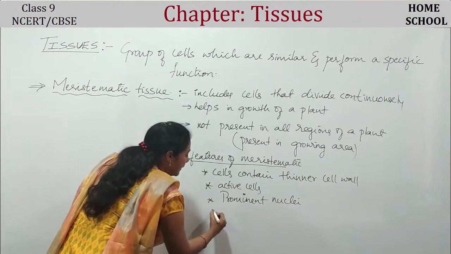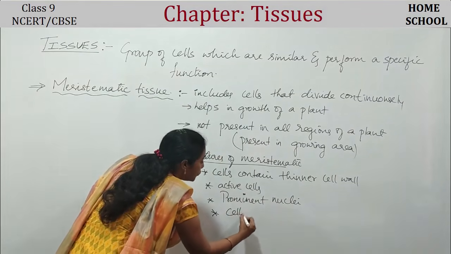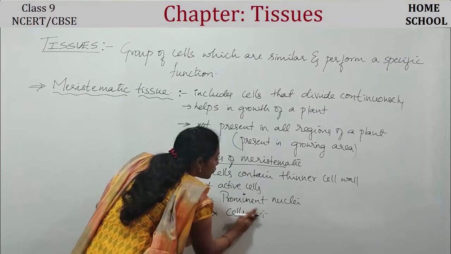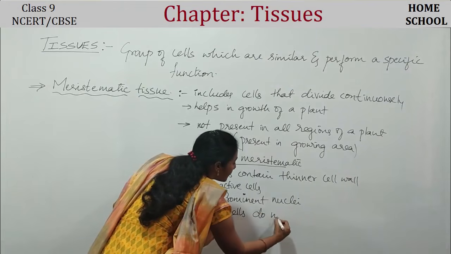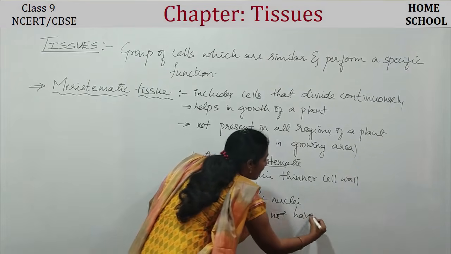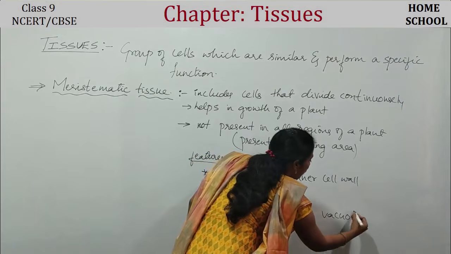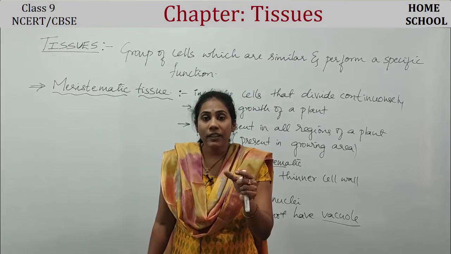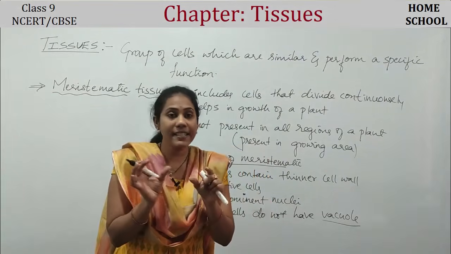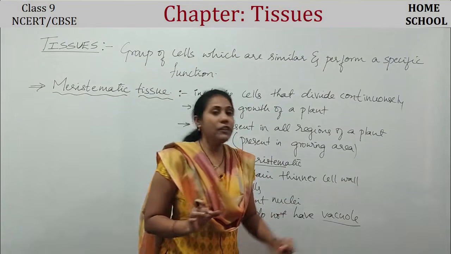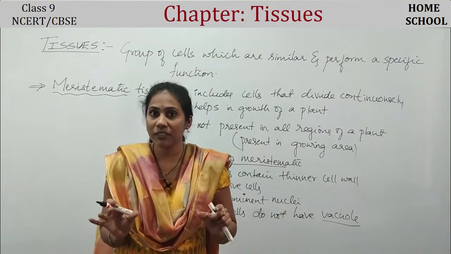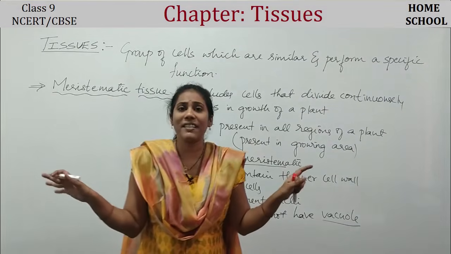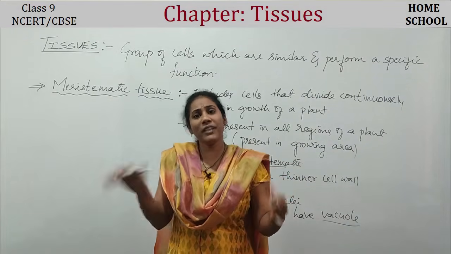And remember guys, the cells do not have vacuole. We all know what a vacuole is, right? Vacuole is the one which is present inside a cell, and what is the main function of a vacuole? To store food. Yes, and meristematic cells don't need much food guys, because their work is to divide.